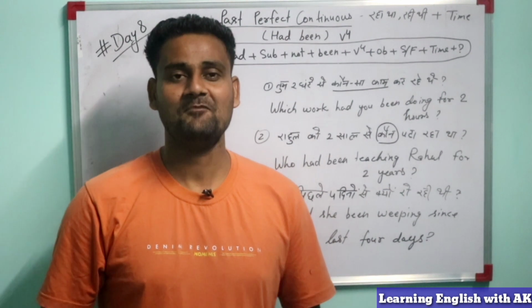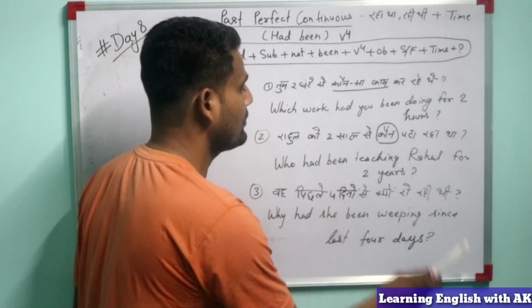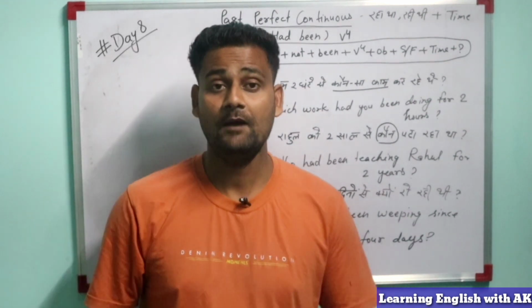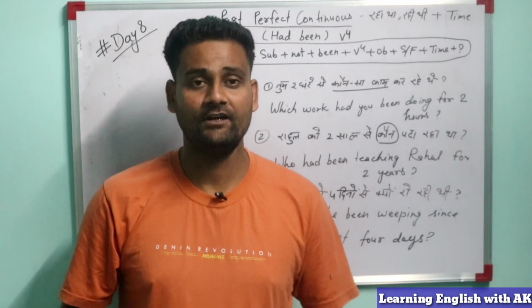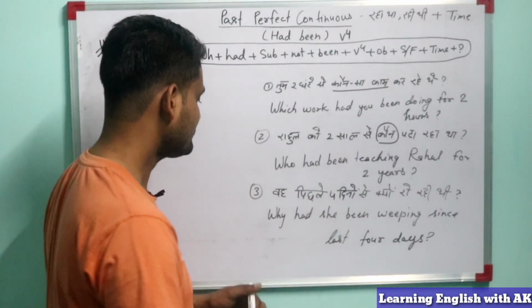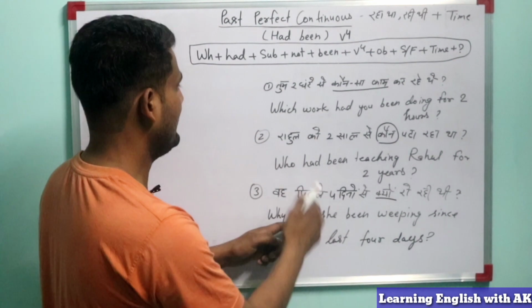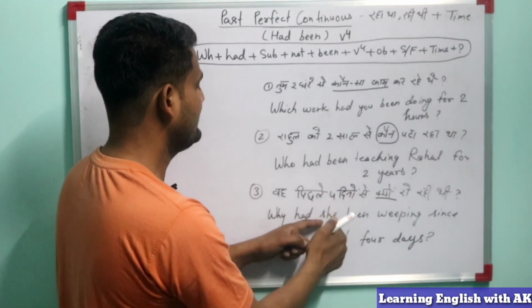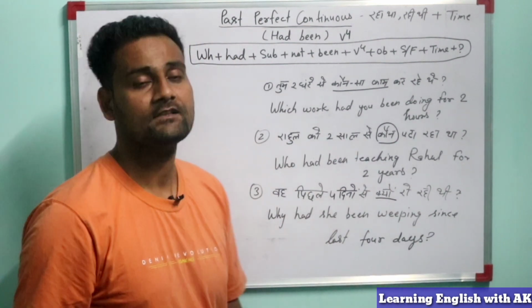So guys, another example, let's check. वह पिछले 4 दिनों से क्यों रो रही थी? So how we will convert into English? Let's check. First of all, this is the W word, then why, then had, she, this is the subject, she, been, weeping, weep, this is the main verb.